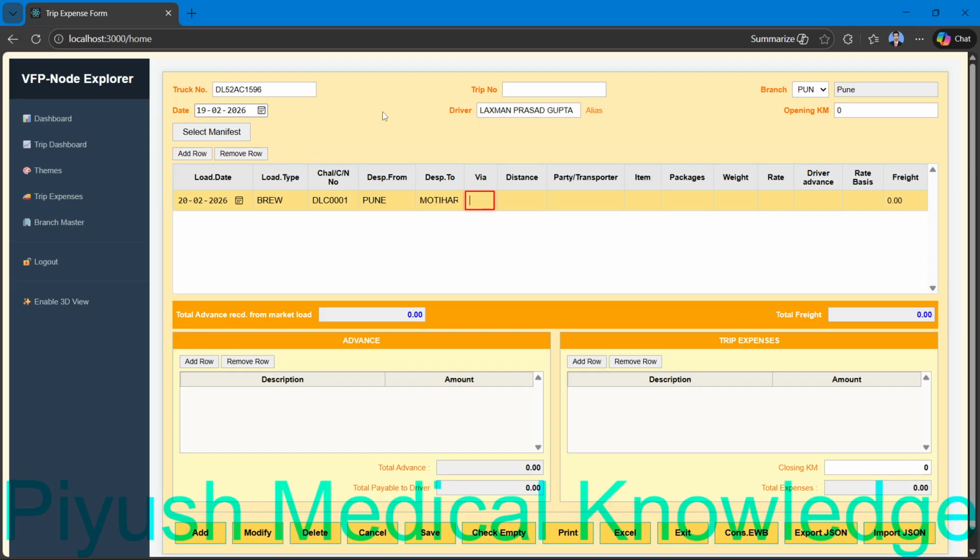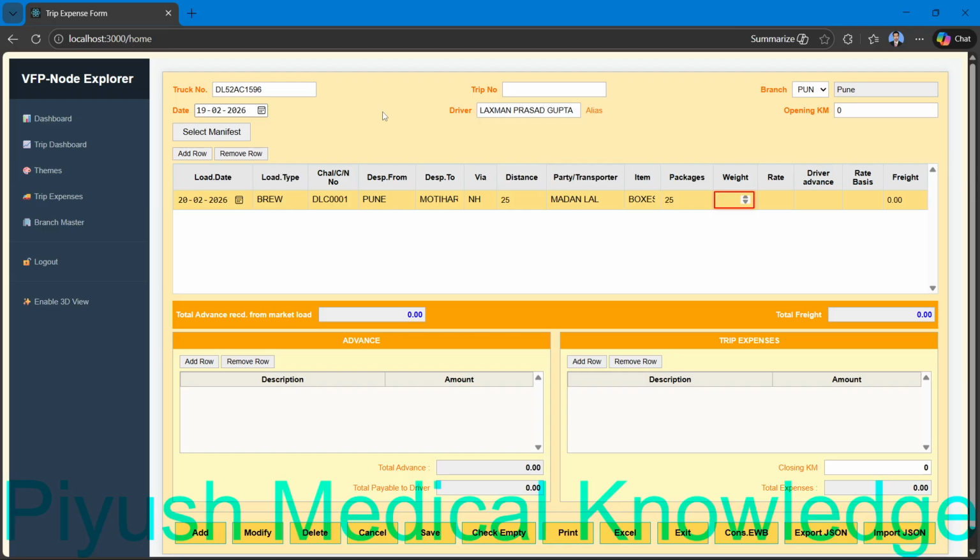Via truck road, via truck, or via NH. Via NH, distance 25, party Madan Lal, item 25 boxes. Package box, sorry, package, how many count? It is 25, and it should be just boxes.